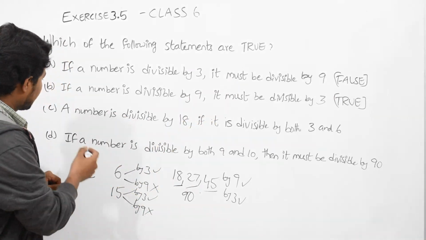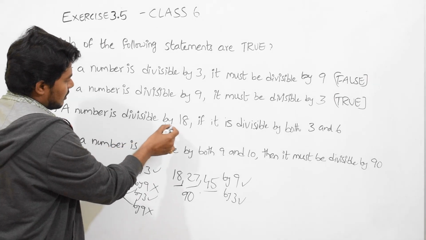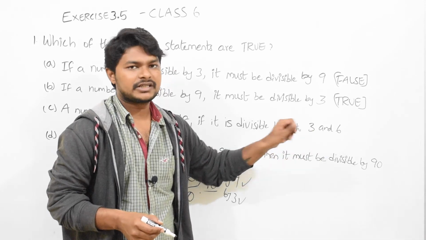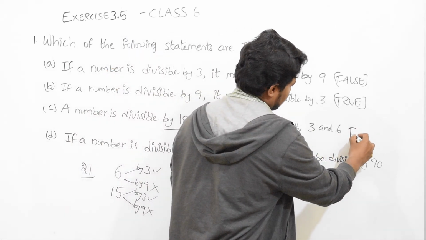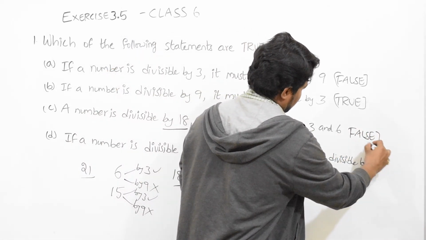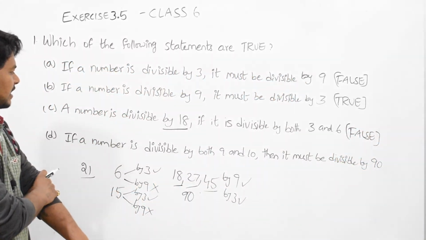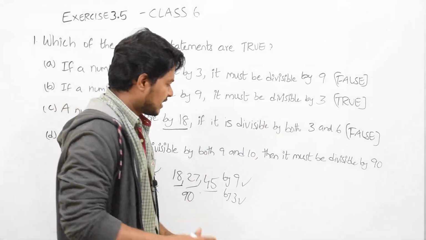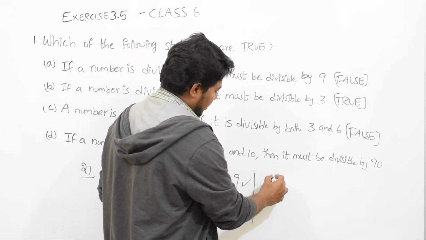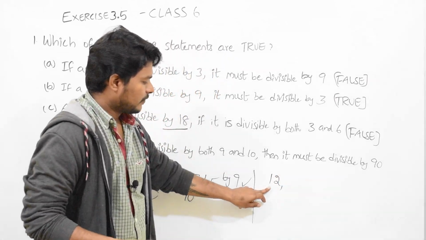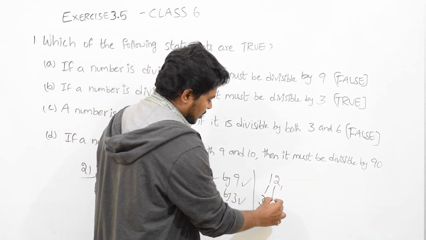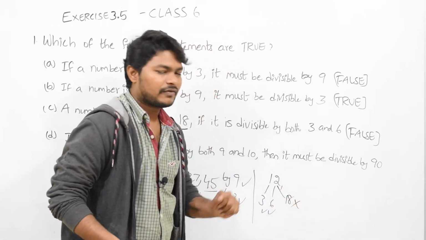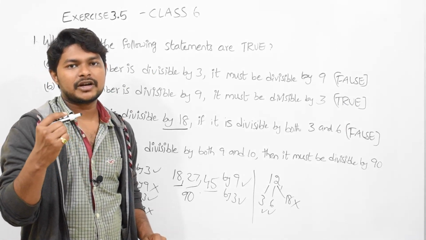Next, coming to the third question. A number is divisible by 18 if it is divisible by both 3 and 6. That is also false. Let us take an example. 12 is a number which is divisible by 3 and divisible by 6. But how can you divide 12 by 18? That's completely false, right? 12 can't be divided by 18.